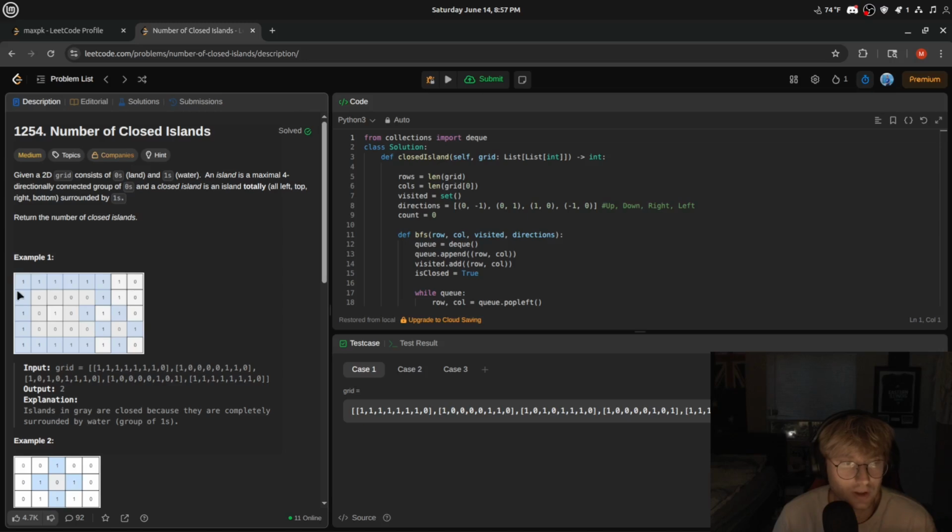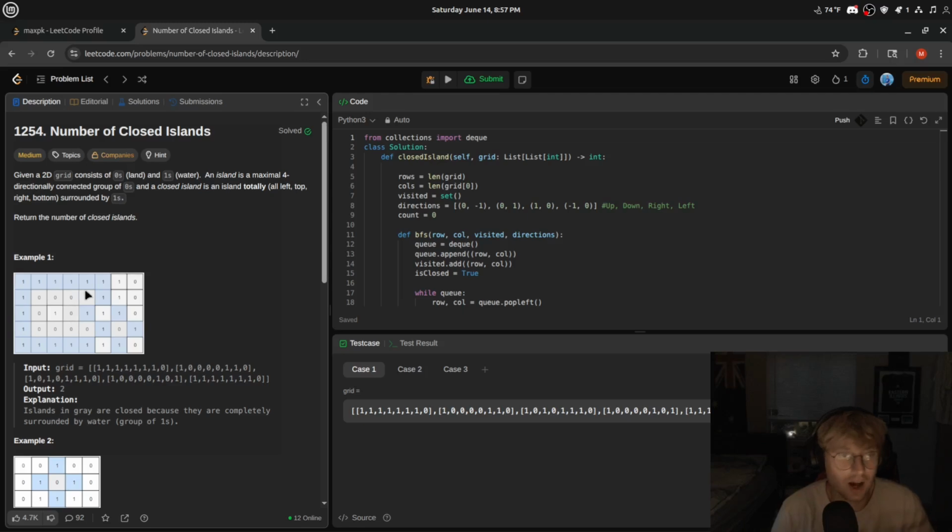The trick here, I was kind of thinking about it. Usually grid problems with BFS and DFS are my strongest problems. I kind of got the intuition straight away. The intuition was to start at any 0 here, right?